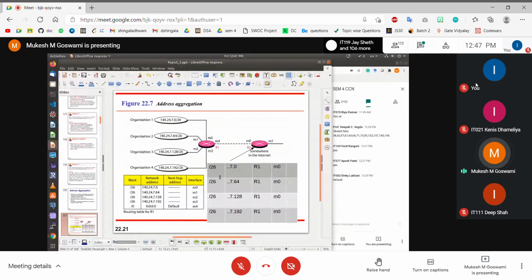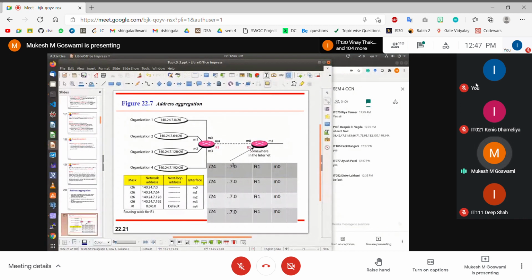So I have to reduce the subnet mask. Instead of increasing it by borrowing bits from the host ID, now I have to reduce it and convert some bits into the host ID. So instead of 26, if I reduce this to 24, then I only need to worry about the first 24 bits. The last byte does not matter, so whatever the value is there, it doesn't make any difference, and it will become 0.